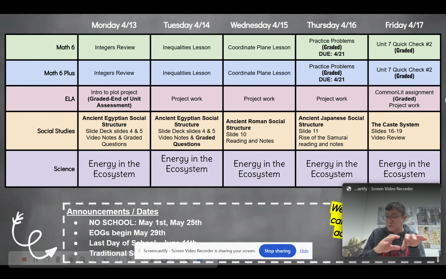Unfortunately, we do talk a little bit about enslaved people in this unit because that was the historic understanding. We'll then move into the Roman social structure, and we're going to be looking at patricians versus plebeians versus freemen, and again, enslaved people. In Japan, we'll be looking at their feudal structure, which is an interesting one because it's got the emperor at the top, but the emperor really had no political power.